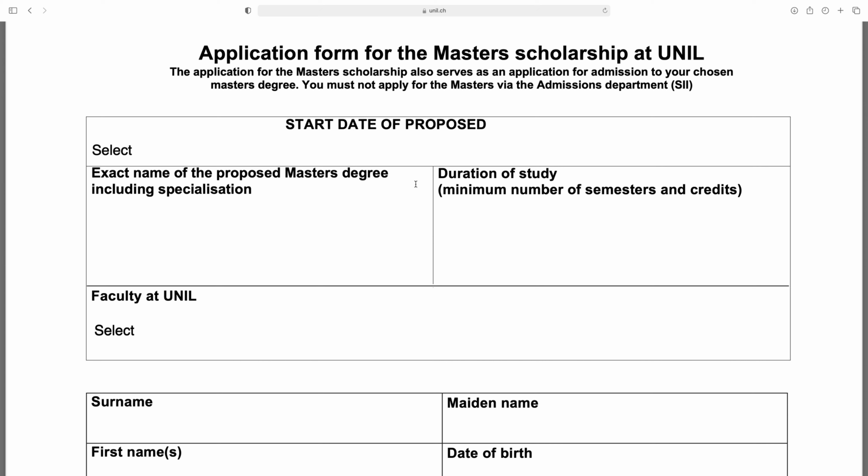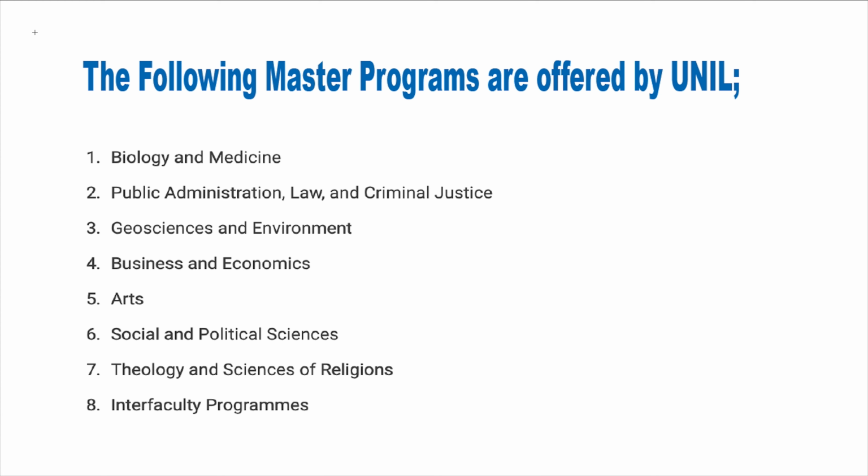So first is start date of proposed. So exact name of the proposed master degree including specialization. I will give the programs list in description so you can check which programs are available for this scholarship. So the following master programs are offered by UNIL: Biology and Medicine, Public Administration, Law and Criminal Justice, Geosciences and Environment, Business and Economics, Arts, Social and Political Sciences, Theology and Sciences of Religion, Interfaculty programs. So choose the program according to your field.